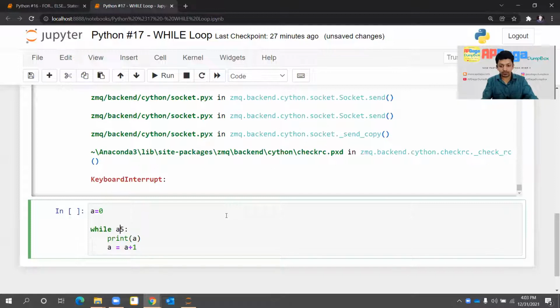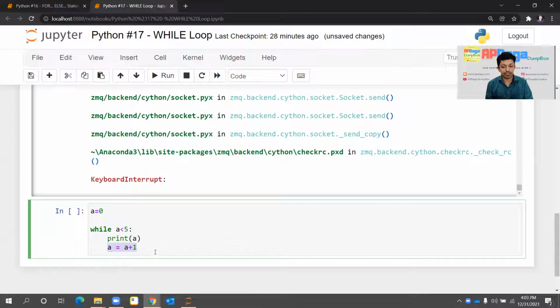And what I'll say, if a is less than 5. So currently for the first iteration, a is equal to 0. So the condition is true, right? So it will print the value of a, and then a will be incremented once.